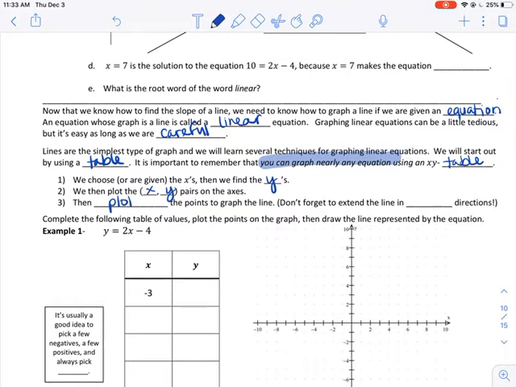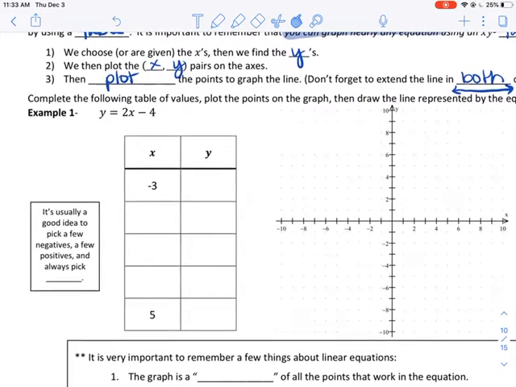Then we plot the points, and we're going to connect them with a line that is extended in both directions, and it has arrows at the ends. That way we know that that line goes on forever, because you really could plug in anything for x and get all sorts of different numbers for y. Let's go ahead and do this example.